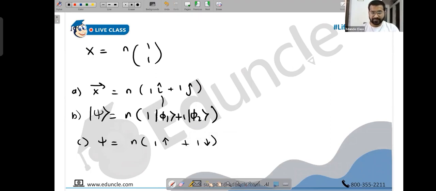Okay? I've just replaced I cap with phi1 and J cap with phi2, and I've replaced phi1 with upspin and phi2 with downspin. However we can write it, however we want. So this is our comfort zone, people. In quantum, this one in JAM's syllabus, this is our comfort zone. So the point is, what is the normalization condition? The value of psi should be 1.